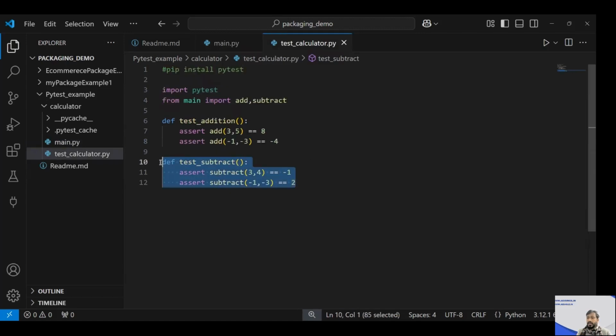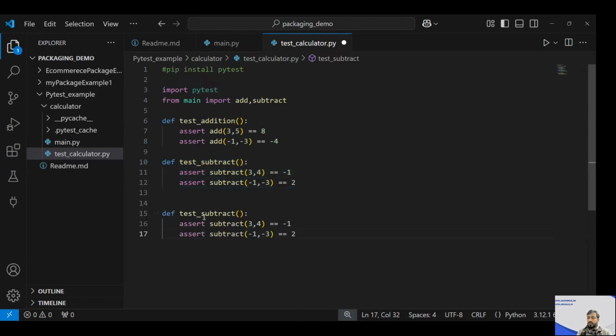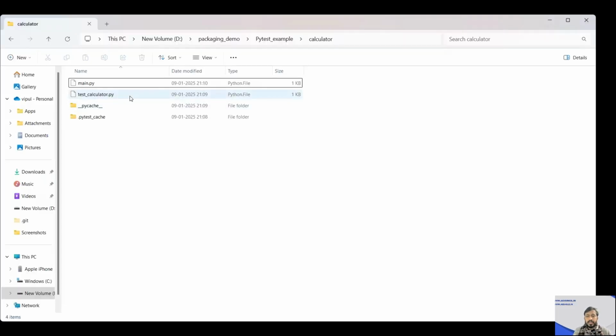So what I can do is write def test_divide. So if I use test_divide, what will happen? Automatically, when I call Pytest, where I am calling it, at a location where my file is saved, it will run. So when I call Pytest, it automatically recognizes the file in which test conditions are defined.